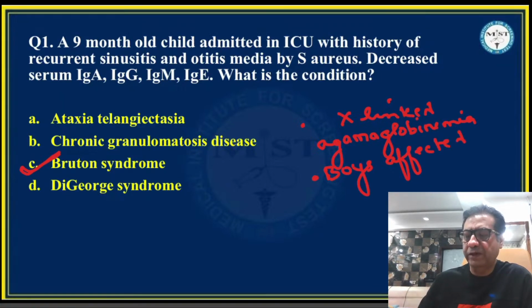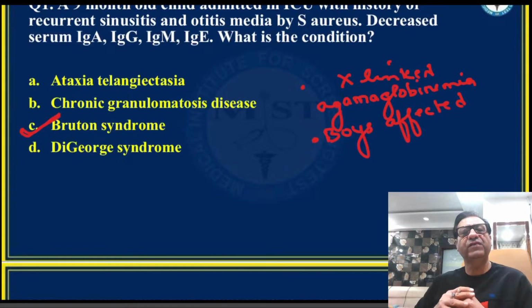Whenever a question related to this condition is given in the exams, a very vital clue is that boys will be affected. Immunoglobulins invariably will all be low because the condition manifests as inability of the precursor B cells in the bone marrow to form mature B cells. And that is why the antibodies are all reduced.